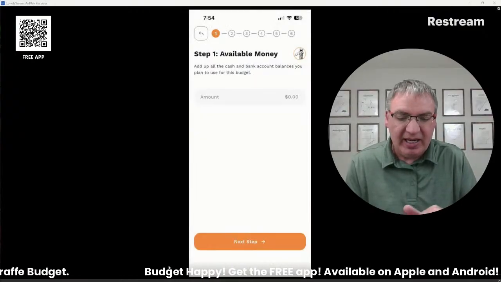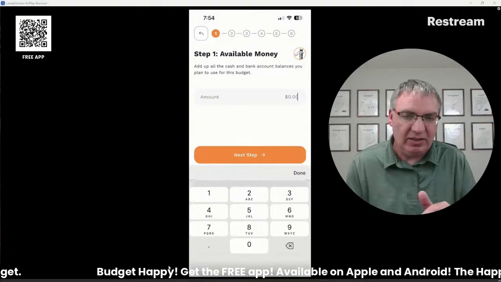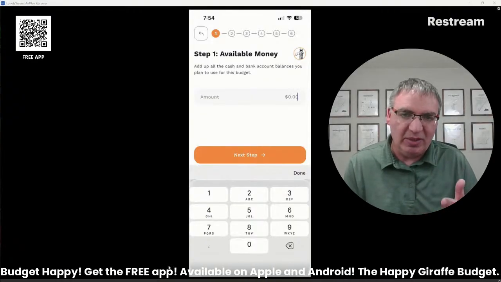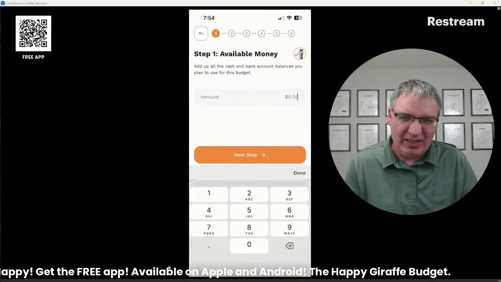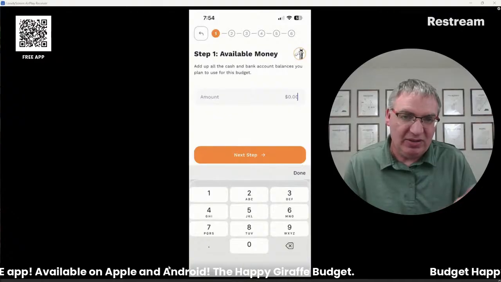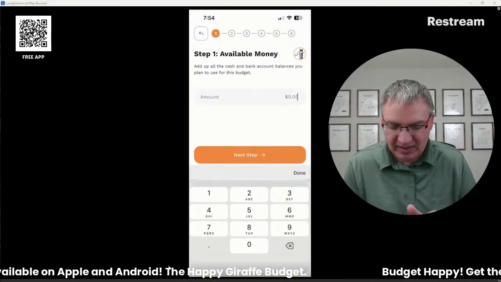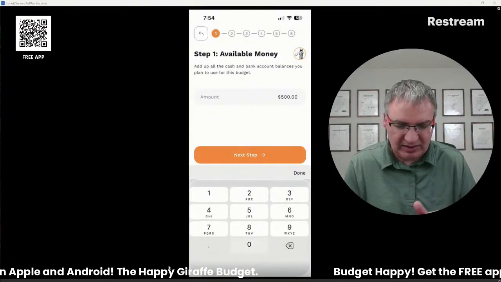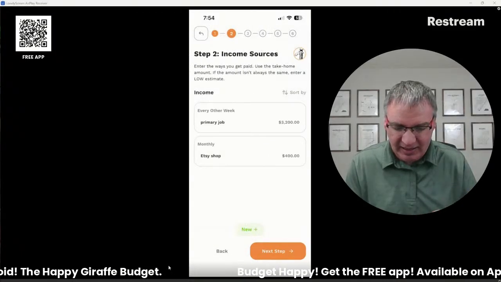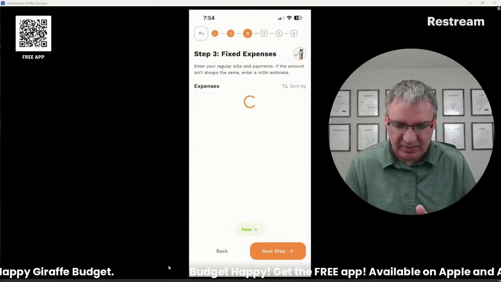So that's okay. And it's okay that this is going to be 0 every time because I don't know what your bank balance is every time you go in to redo your budget. I tried to figure out ways to do that, but it's just really not consistent. So you just have to type it in every time. So I'm going to say this family still has 5,000 in their bank account. And let's see, they've got their income there.